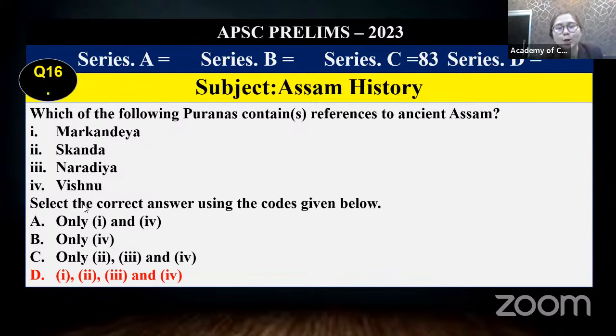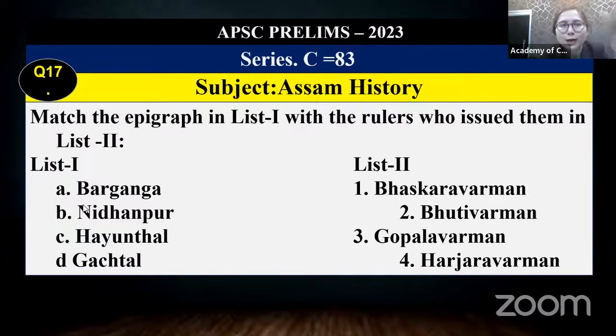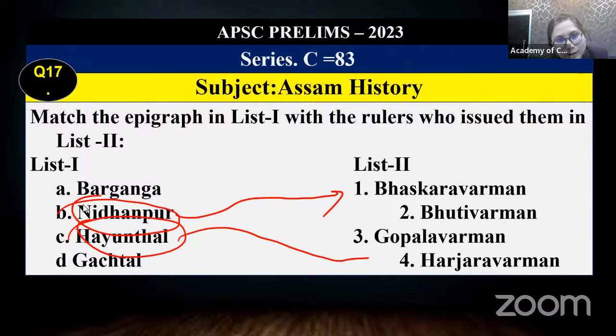In this you need not know every item; our ACS material has two points, and with the help of these two points you can get the answer. If I say personally, when we say Nidhanpur, automatically Bhaskar Varman comes to mind. Similarly, Hayunthal means Harjara Varman. Harjara Varman is there, but not of the Varman dynasty; he is from the Salastambha dynasty.